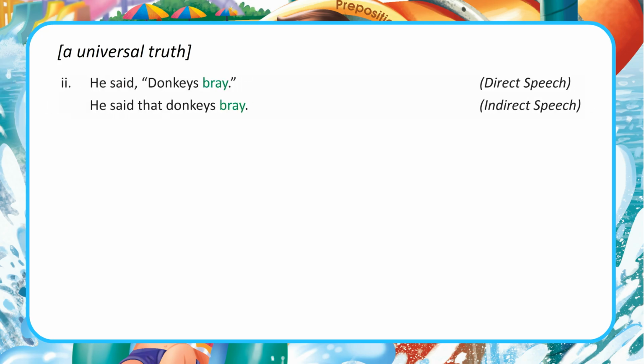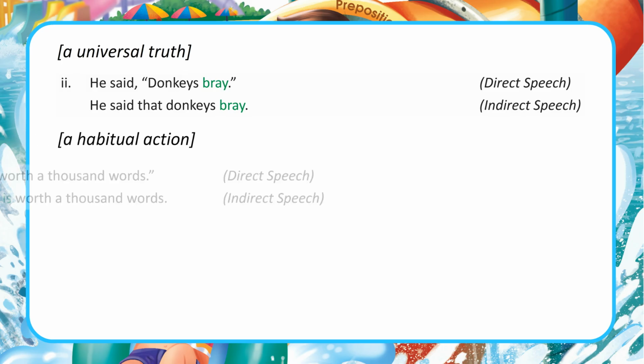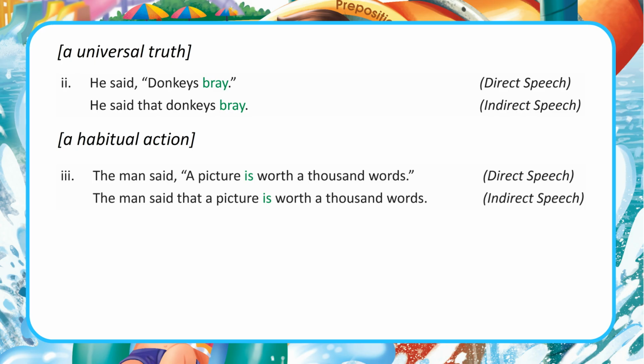2. He said, "Donkeys bray." He said that donkeys bray. A habitual action. Direct speech. Indirect speech. 3. The man said, "A picture is worth 1,000 words." Direct speech. The man said that a picture is worth 1,000 words. Indirect speech. A proverb.